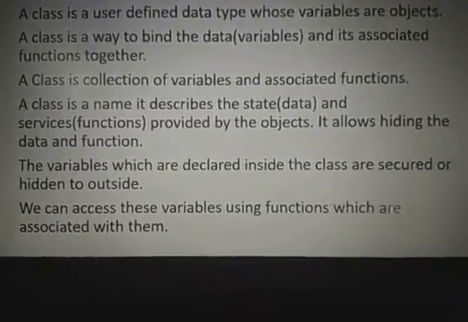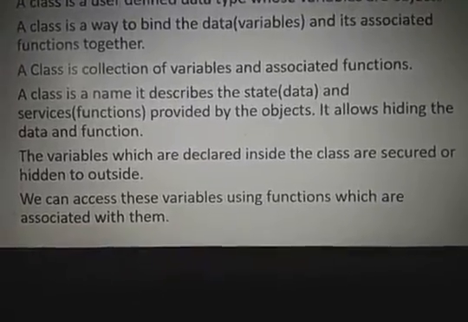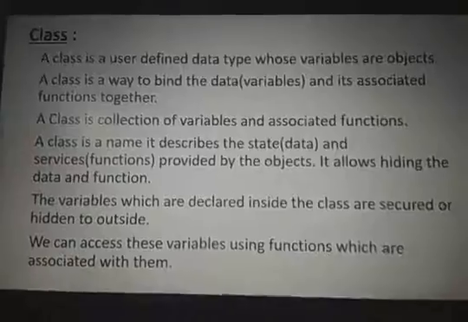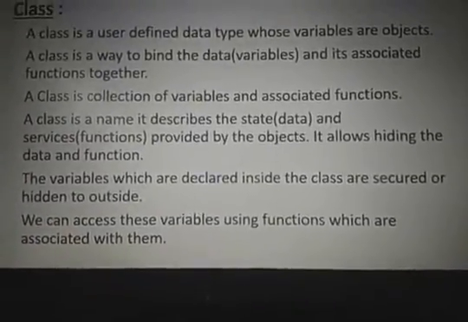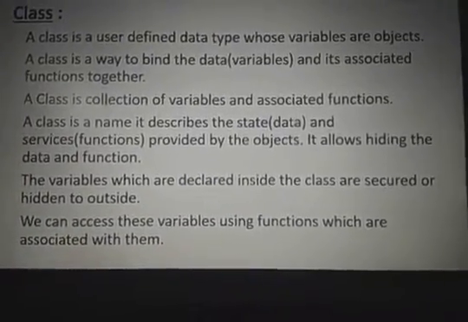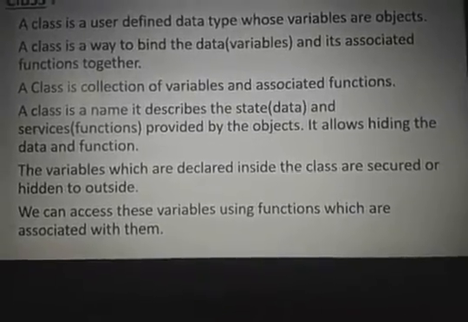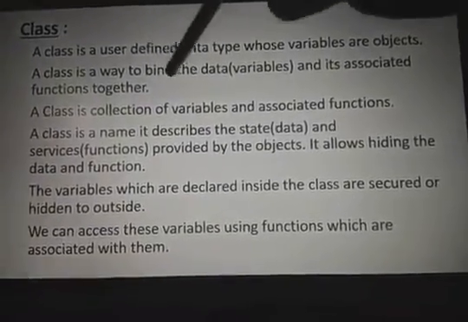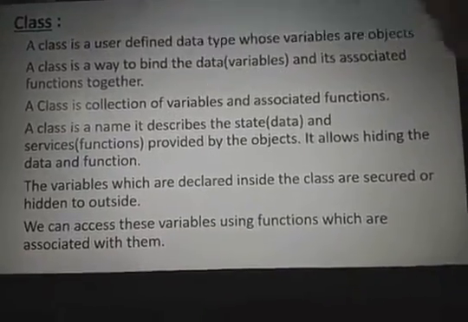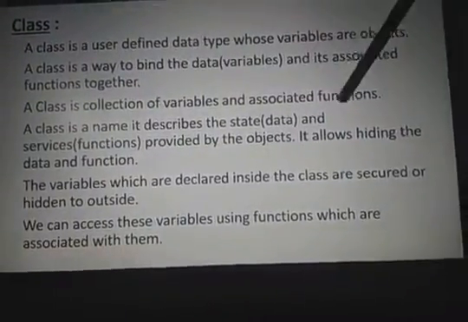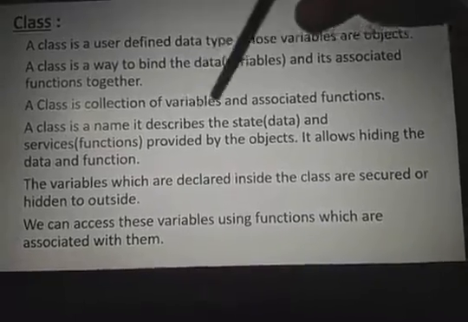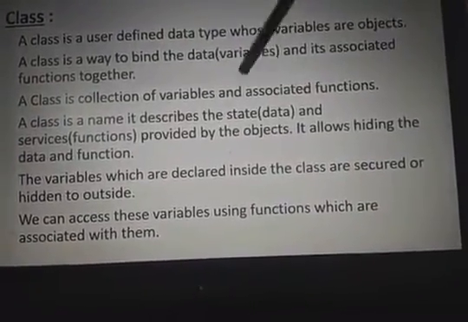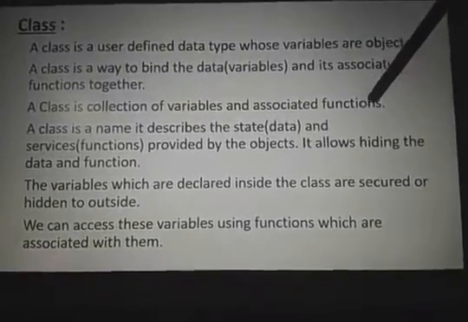We can access these variables using the functions which are associated with them. You 60 members are accessed only by the faculty members who are assigned to you. No other faculty comes to your class and takes classes, because they are not associated. Only the associated functions will access the variables. So a class is a collection of variables and associated functions, and these secured variables can be accessed only with the help of associated functions.